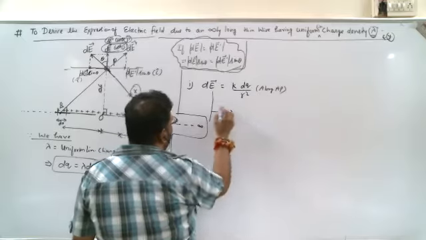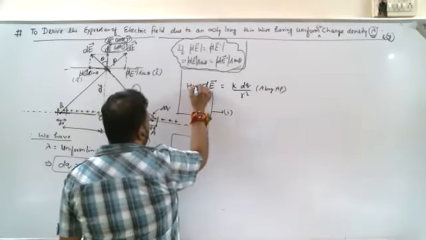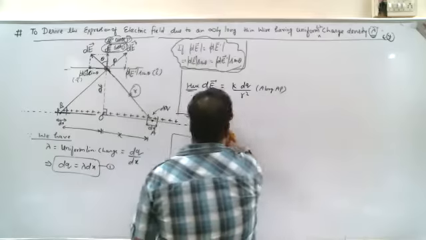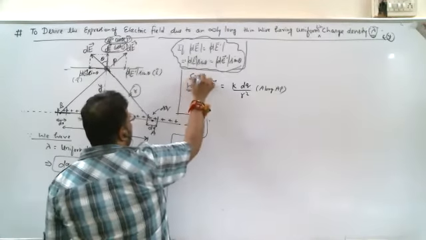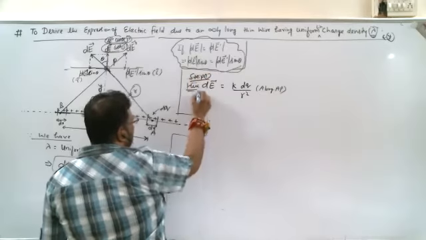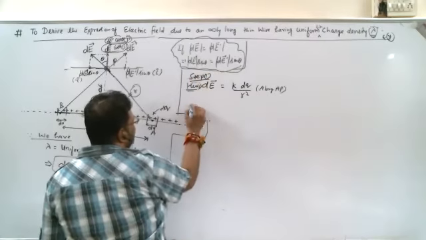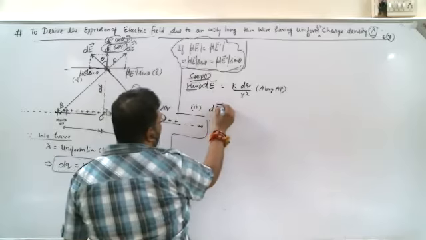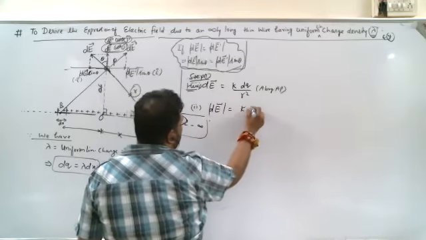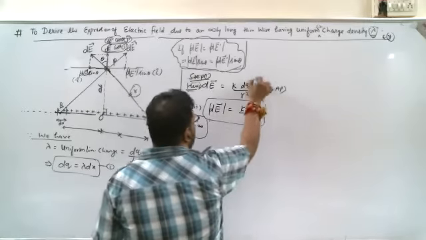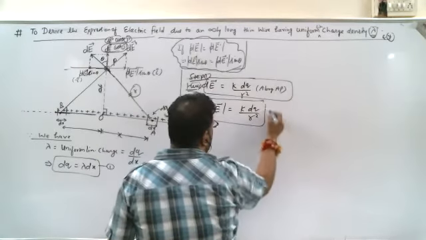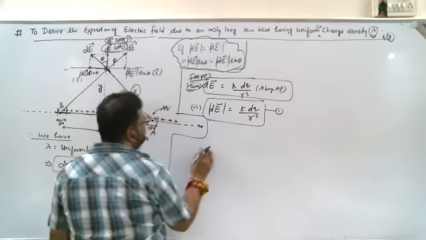Let me just take this as step one. Also, if I'm asked the magnitude of dE, what do we need to write? dE is equal to K dQ by R square simply. So this is equation number one.